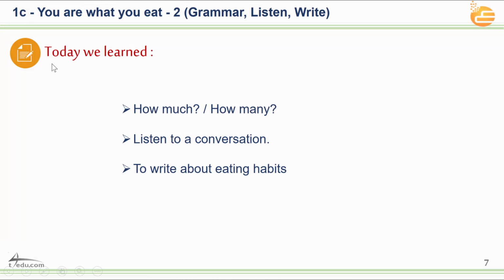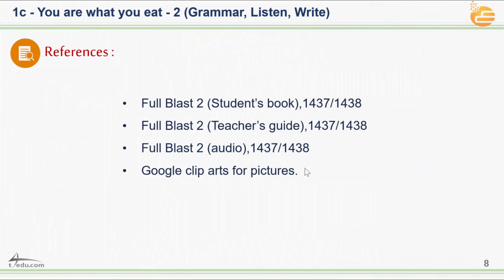Okay, so this is the end of our lesson. Today we learned the first thing, how much and how many. The second thing, listen to a conversation. Number 3, to write about eating habits. So those are the references that we used. Student's book, Teacher's Guide audio for the book Full Blast 2. And also Google Clip Arts if you want to use them to help you studying.